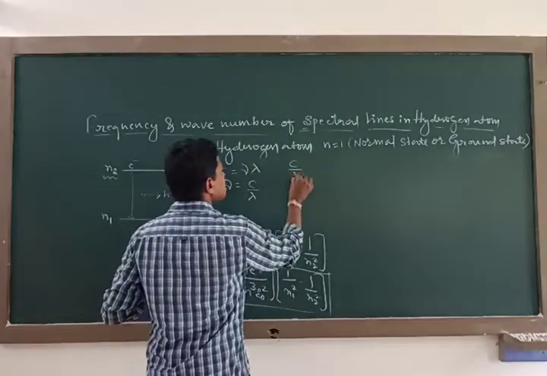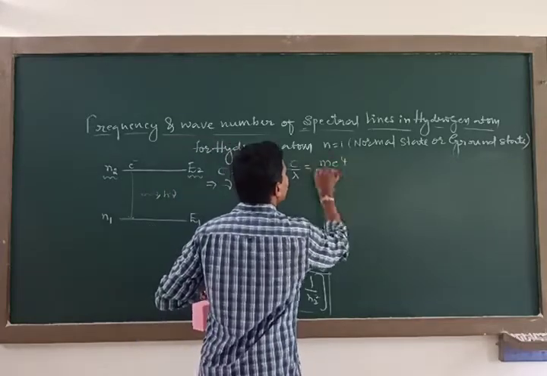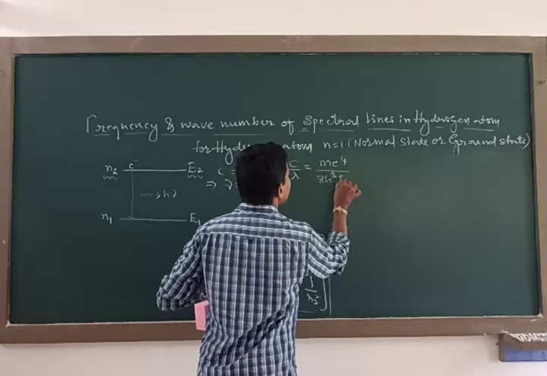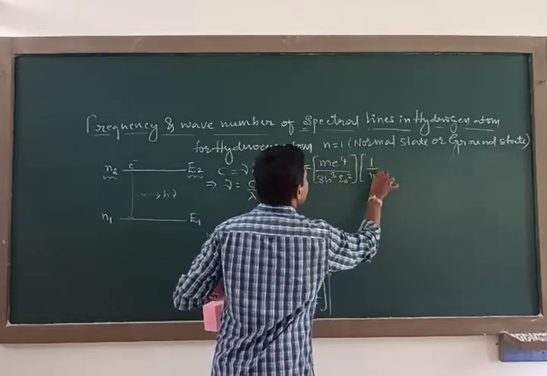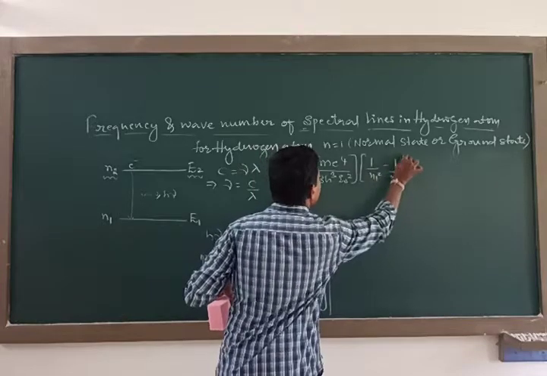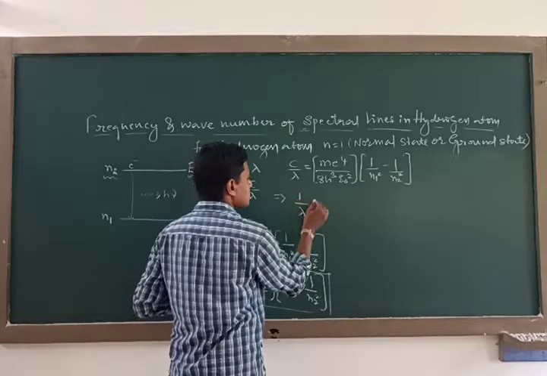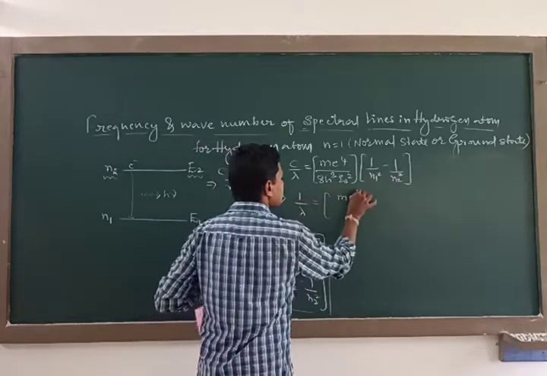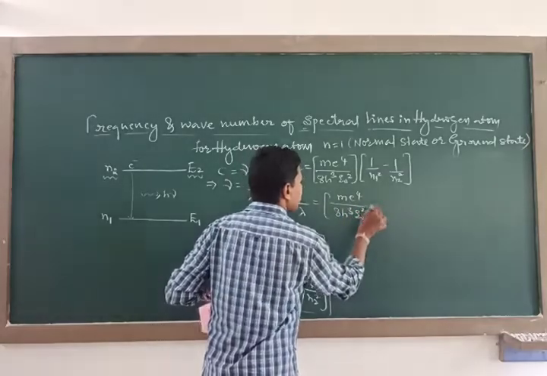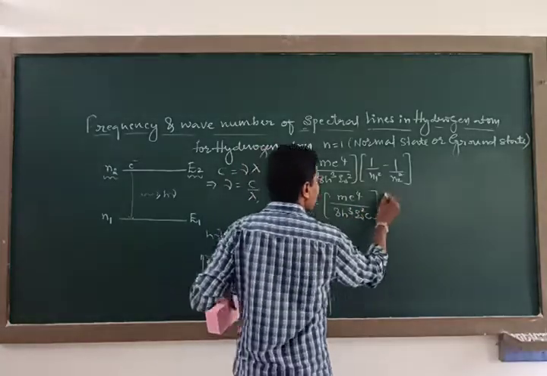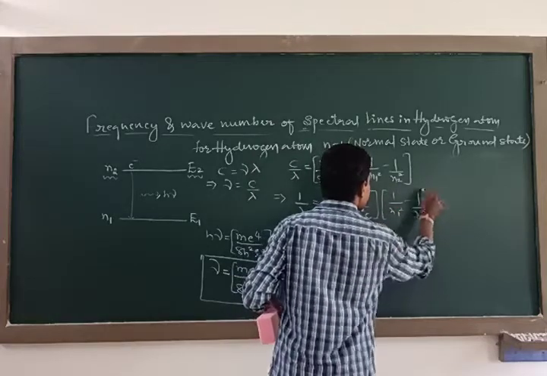Then the equation becomes c by lambda is equal to m e to the power of 4 by 8 h cube epsilon naught square into 1 by n1 square minus 1 by n2 square. This implies 1 by lambda is equal to m e to the power of 4 over 8 h cube epsilon naught square into c, where c is the speed of light, times 1 by n1 square minus 1 by n2 square.